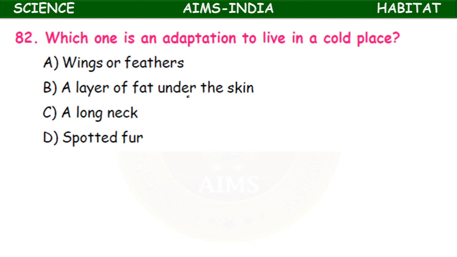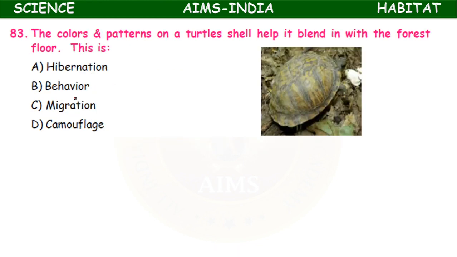Next, which one is an adaptation to live in a cold place? Wings or feathers? Layer of fat under the skin, a long neck, spotted fur. A layer of fat under the skin is the adaptation to live in the cold place, which prevents heat loss.